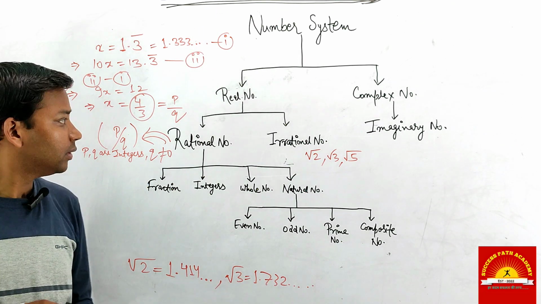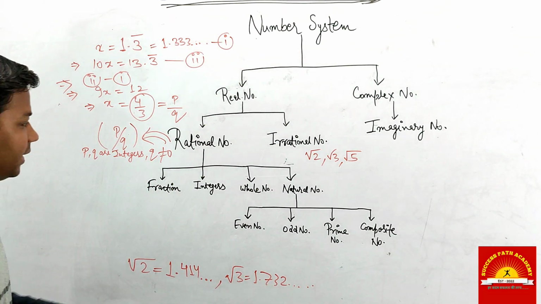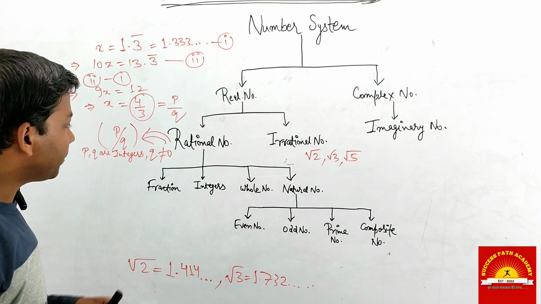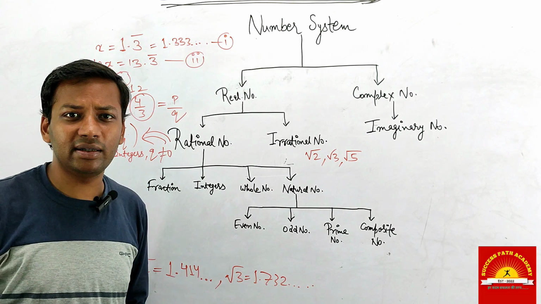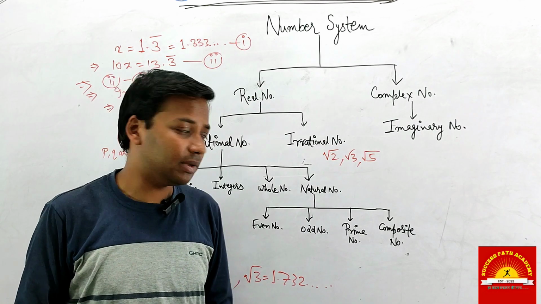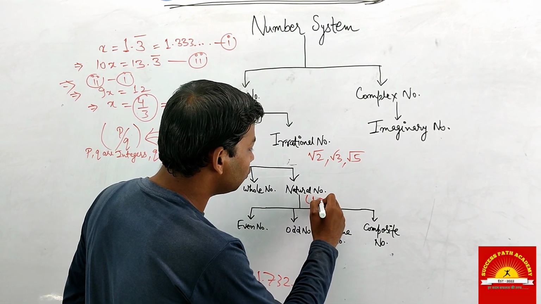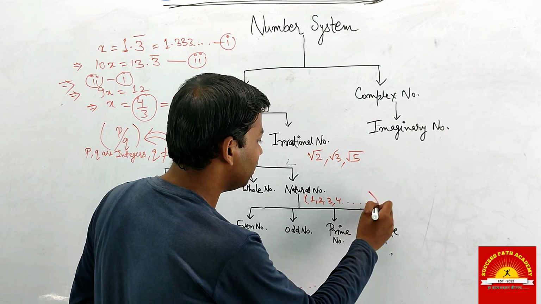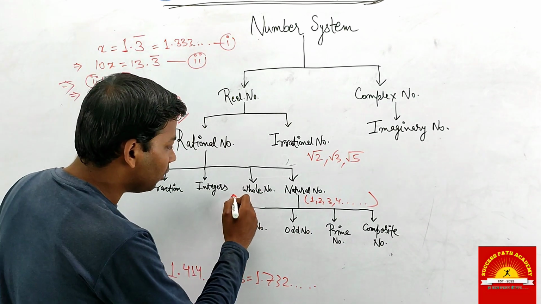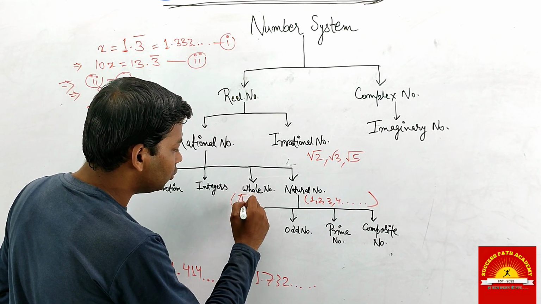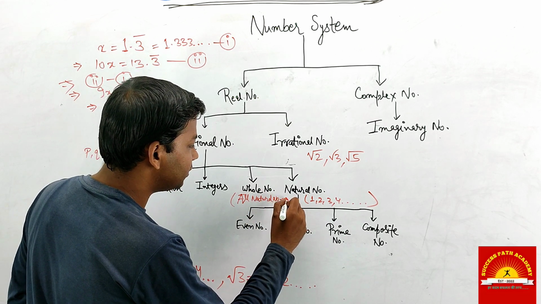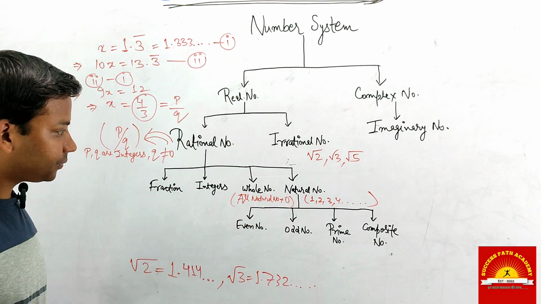Now, under rational numbers, there are fractions, integers, whole numbers, and natural numbers. What are integers? First of all, we know that counting numbers are called natural numbers, for example 1, 2, 3, 4, and so on, which can be counted. Our next is whole numbers: all natural numbers together with 0. You can say that all natural numbers plus 0 are whole numbers.